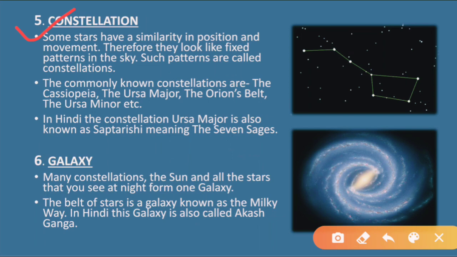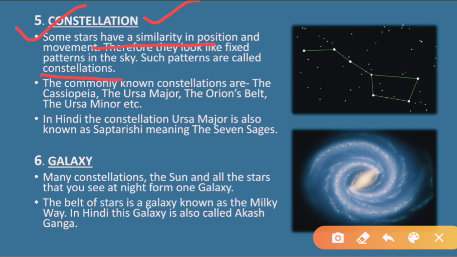Some stars have a similarity in position and movement, therefore they look like a fixed pattern in the sky. Such patterns are called constellations. See, we are talking about stars. Some stars have similarity in position. Similarity means same.